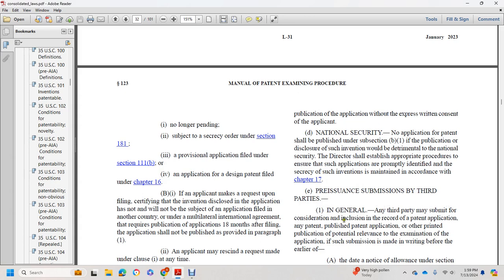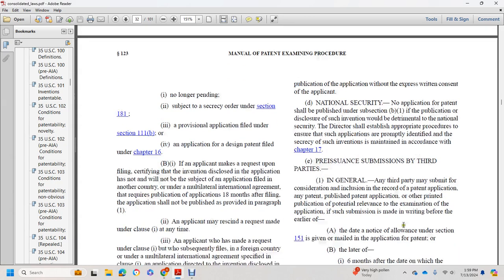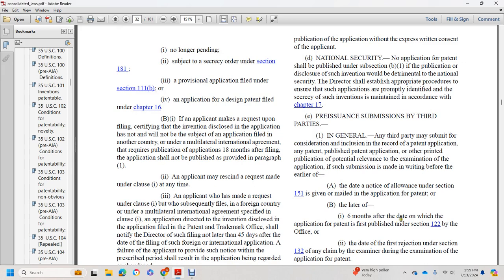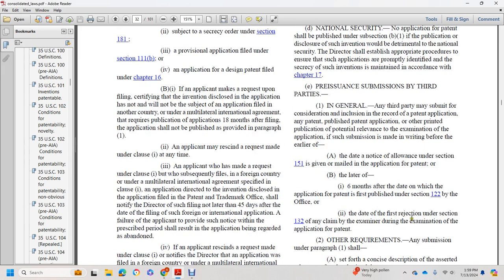Any third party may submit for consideration, to be included with the record of the patent application, any published patent application, printed with the publication, relevant to the examination of the application. The submission must be made in writing before the earlier of the date of a notice of allowance under section 151 mailed to the applicant, or the later of 6 months after the date on which the application is first published under section 122 by the office, or the date of the first rejection.